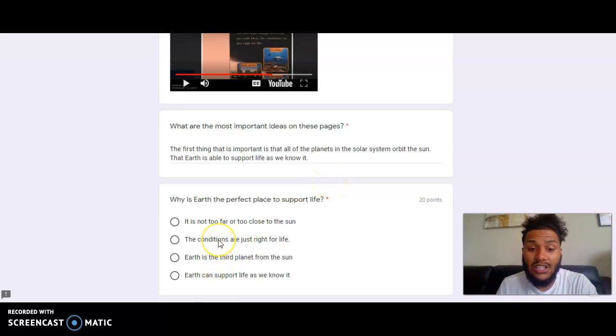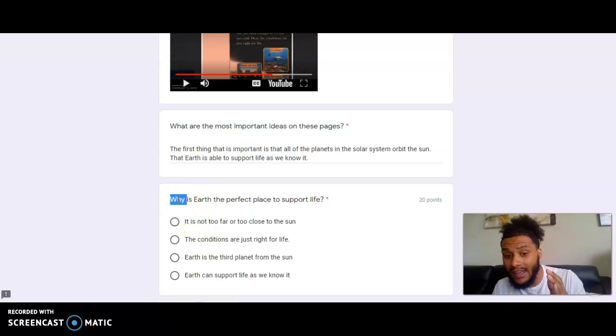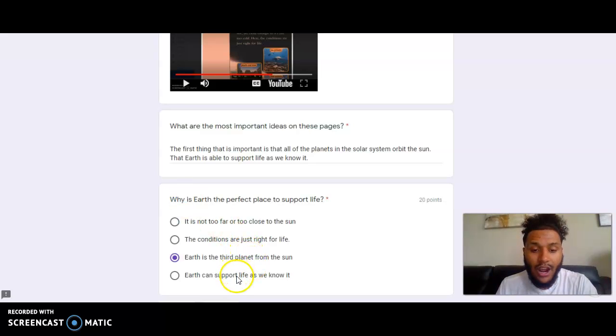The second, the conditions are just right for life. That's kind of a good answer. It is. I will say that's kind of a good answer. I'm going to keep that one as possible. The next one, Earth is the third planet from the sun. That doesn't tell me why it's able to support life. Not a good answer. Earth can support life as we know it.